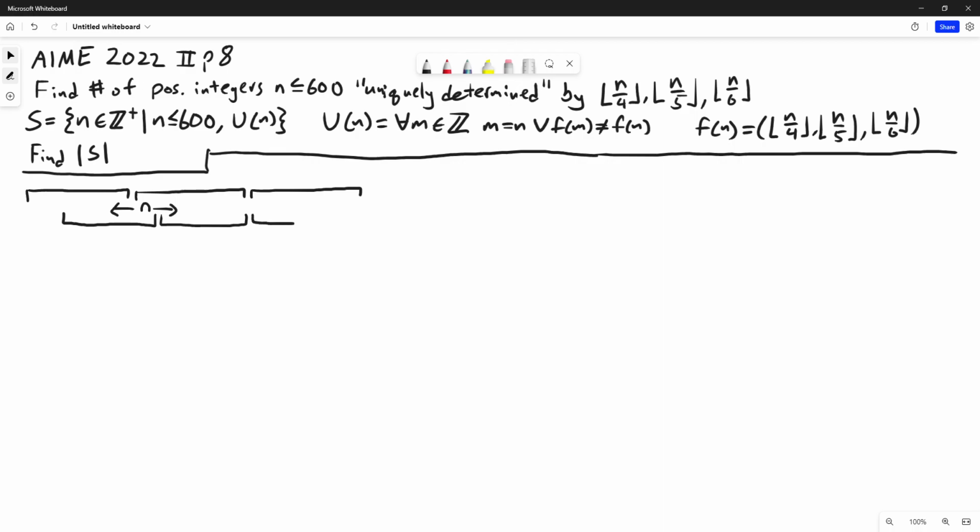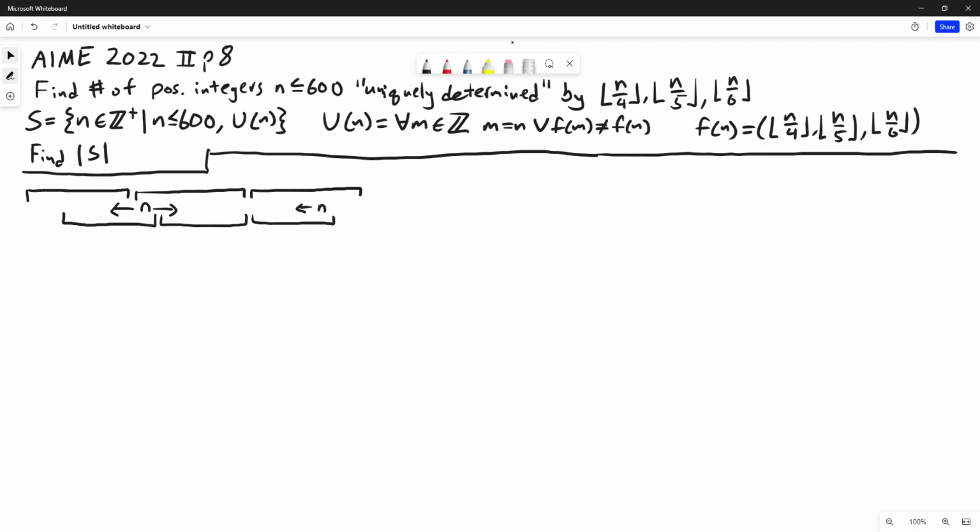Let's also consider the case where n is here, at the right end of this interval, but not at the left end of any interval. So it's free to move to the left without changing the value of f of n. So I think this is the same as our uniqueness property u of n.